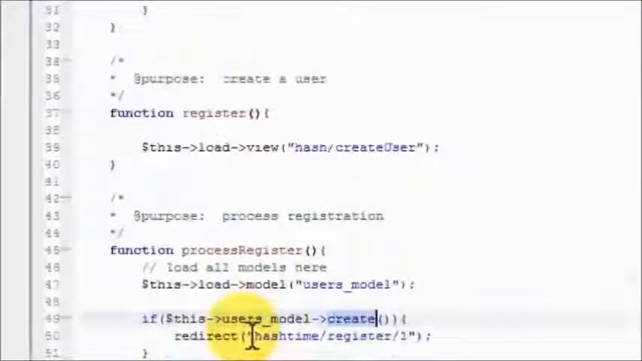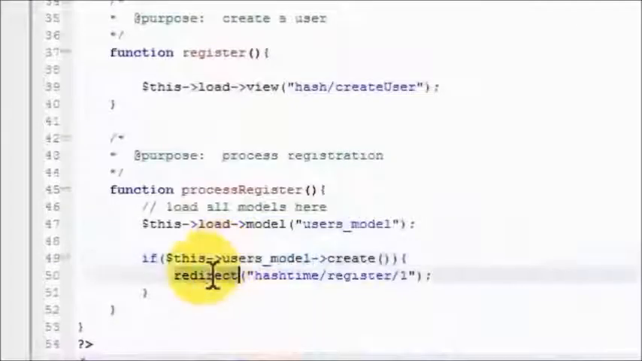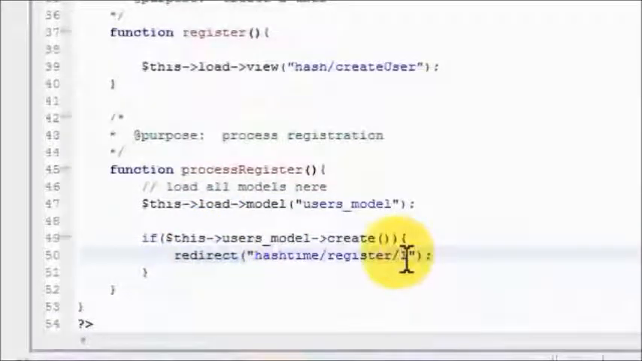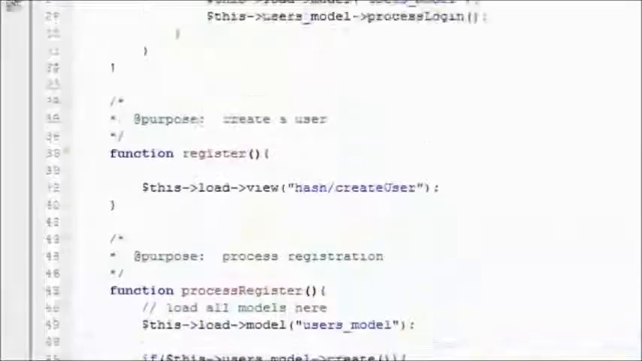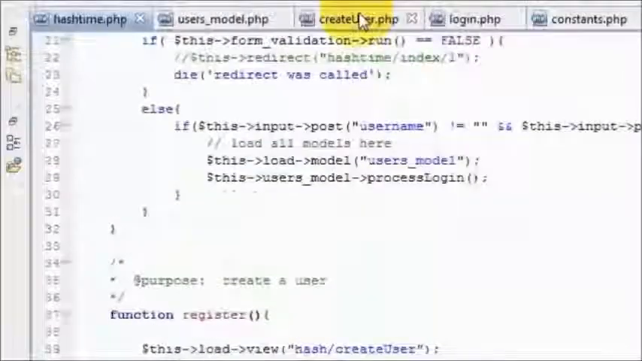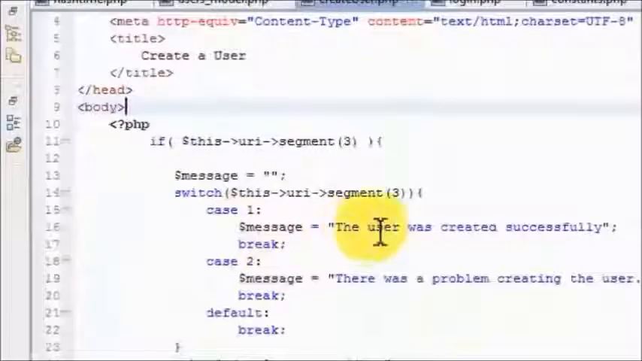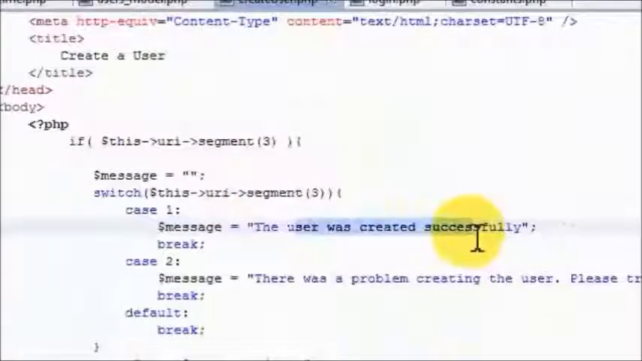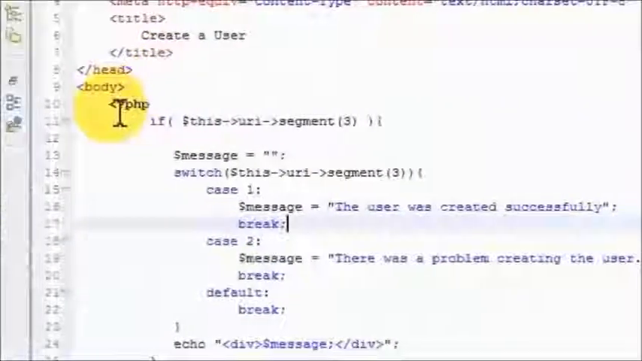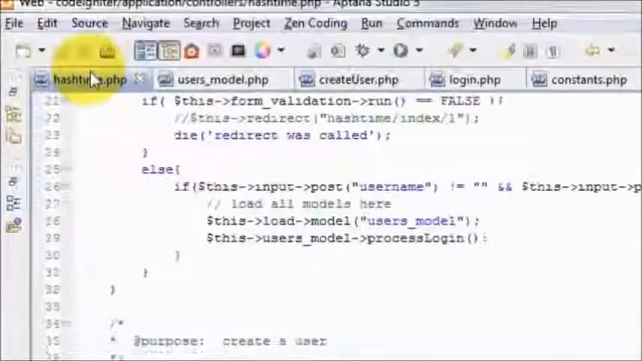Okay, so this returns true here, and I redirect the user and I give them a success message. So if you go to register and create, they get this message: the user was created successfully. And if not, then they get this: please try again, you different person. Now this was for the registration process.